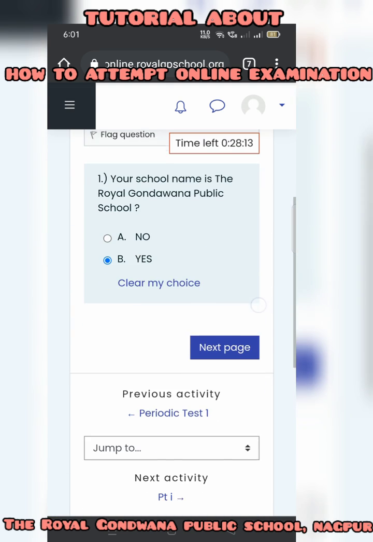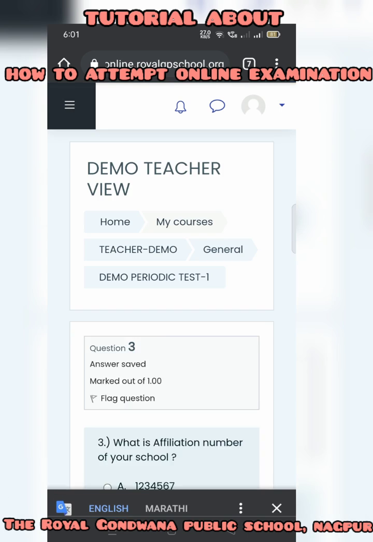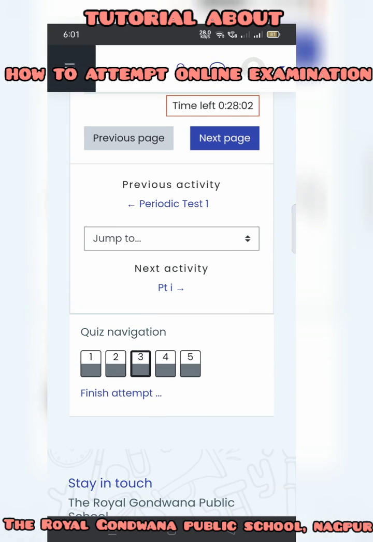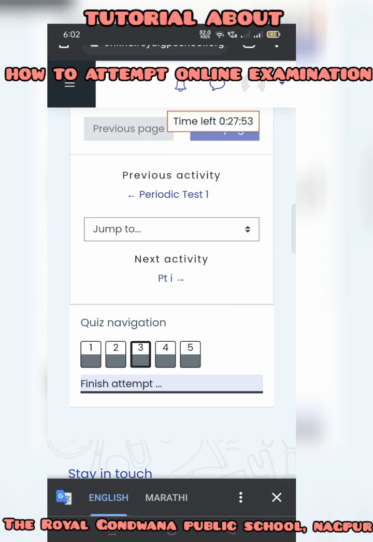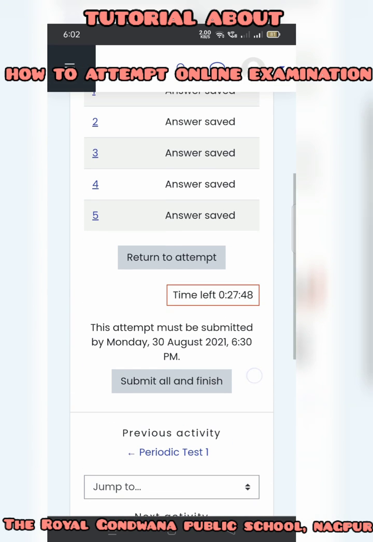See, first question, what was my answer? Second question, what was my answer? Third question. You can check whether a particular question is attempted or not. If the question is half filled, it shows that the question is attempted. Now before submission, there is one option, Finish attempt. Click on that. Once you click on that, you can see the option Submit all and finish. You must click on that. If you are not clicking on Submit all and finish, it means your paper is not submitted.